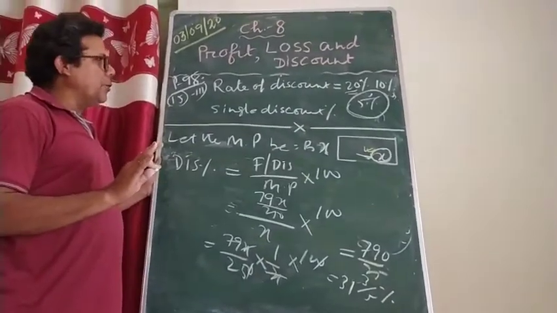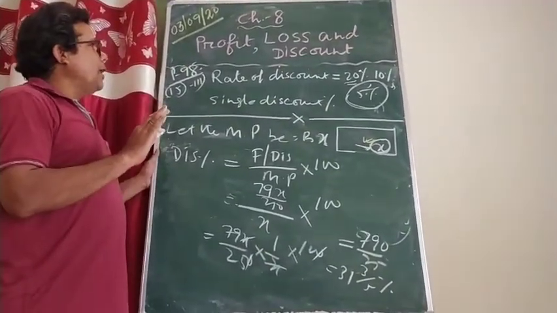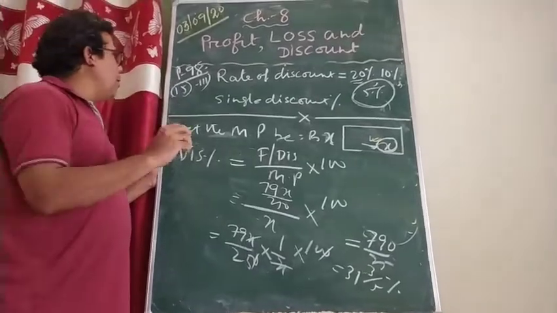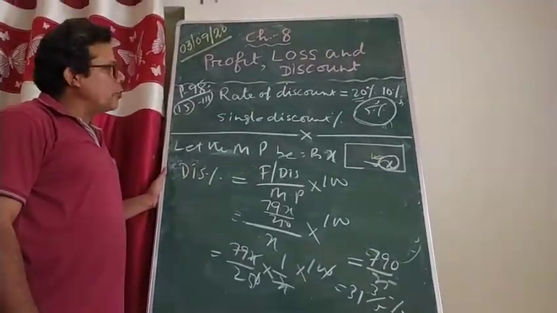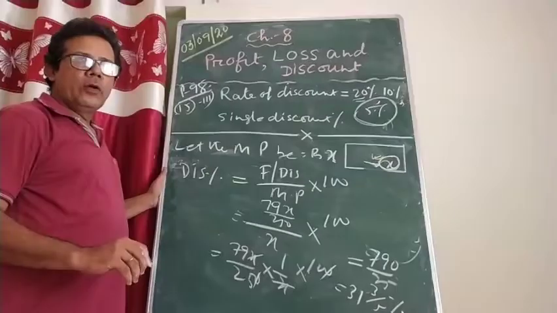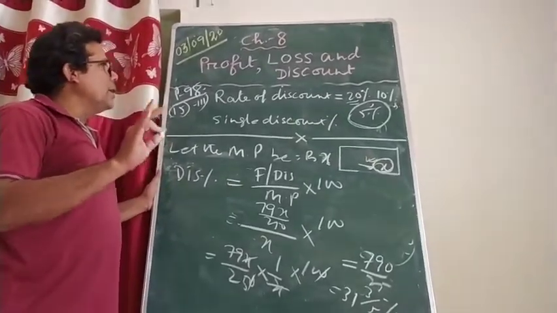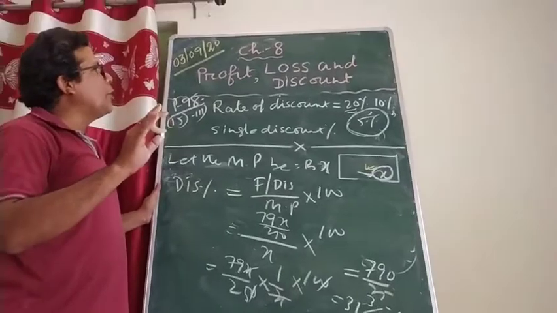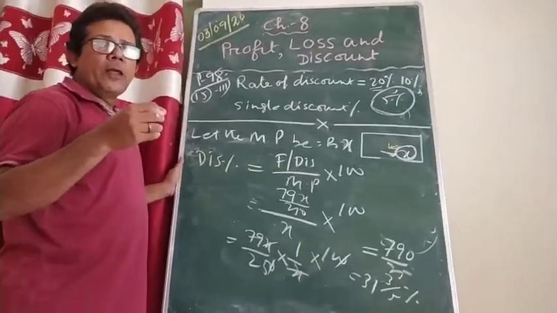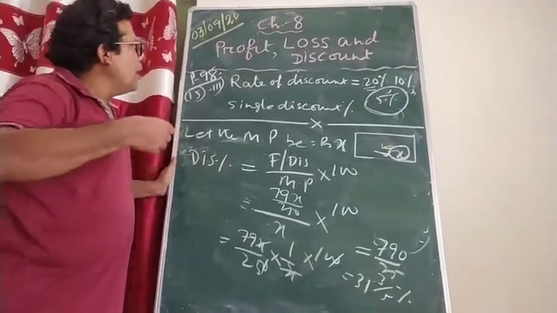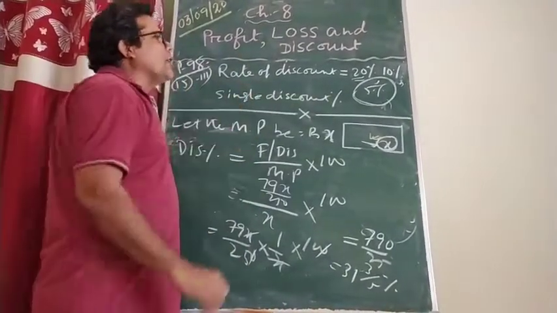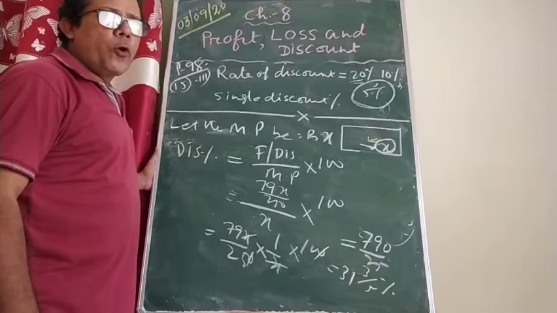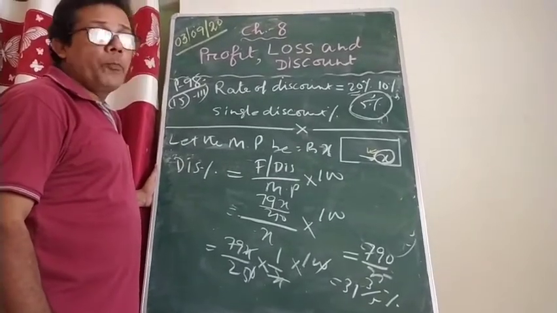So once more I need to tell you, solve a few problems based on profit and loss, and a few problems based on discount. In the discount cases, the problems having equivalent discount or three continuous discounts, where you have to calculate with a single discount, those types of problems are very, very important for you.